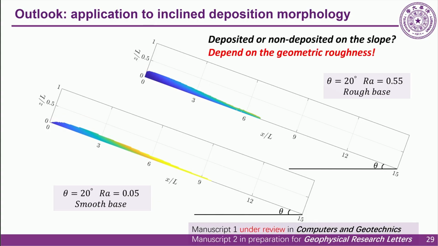As a quick sneak peek, whether the granular mass completely deposits on a slope or just flows away, it actually depends on this geometric roughness. This exciting follow-up work is now in preparation for Geophysical Research Letters.